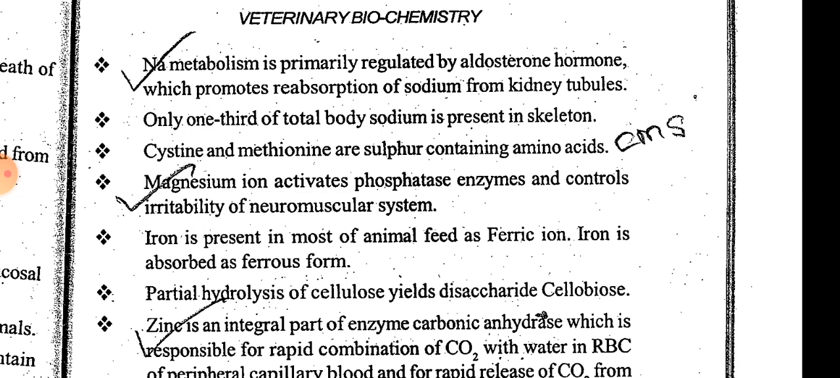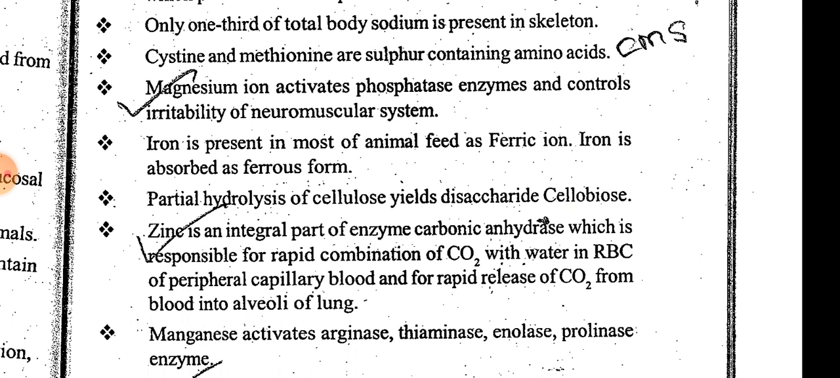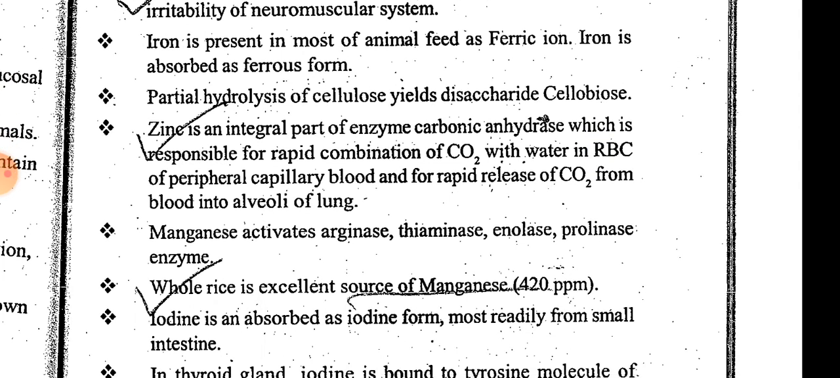Partial hydrolysis of cellulose yields the disaccharide cellobiose. Zinc is an integral part of the enzyme carbonic anhydrase, which is responsible for rapid combination of carbon dioxide with water in red blood cells of peripheral capillary blood, and for rapid release of carbon dioxide from blood into the alveoli of the lung. Zinc is part of carbonic anhydrase and is linked with carbon dioxide exchange with the lungs.